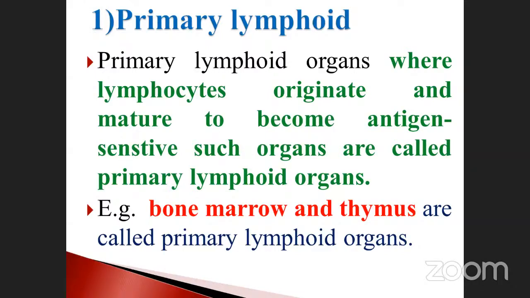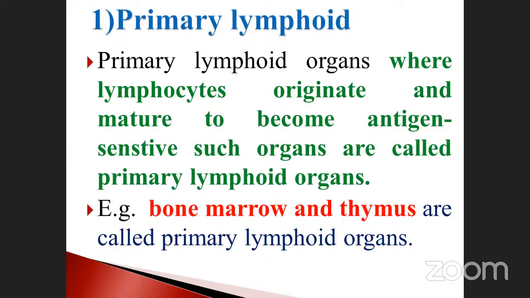Suppose the lymphocytes are produced from the bone marrow, they are called B lymphocytes. Another one is the thymus gland. Suppose the lymphocytes are produced from the thymus gland, they are called T lymphocytes. Both are primary lymphoid organs. Note it down. Very, very important. They fight against many diseases. In most cases, the primary lymphoid organ is activated very efficiently.